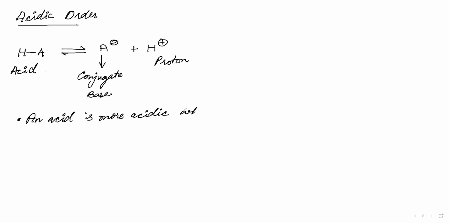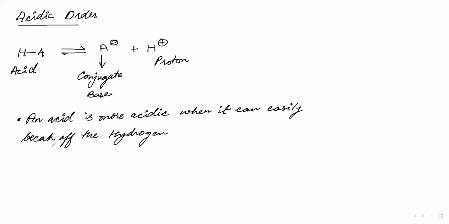When it can easily break off the hydrogen, correct, Jubaina?